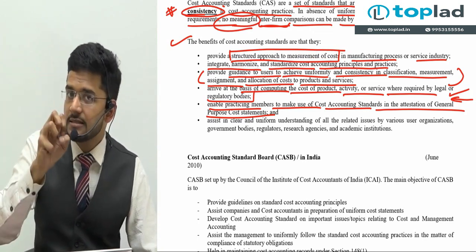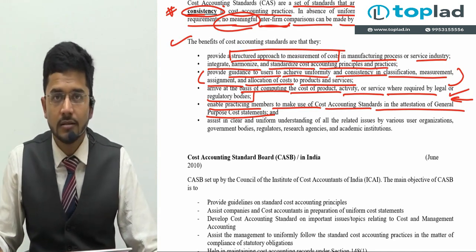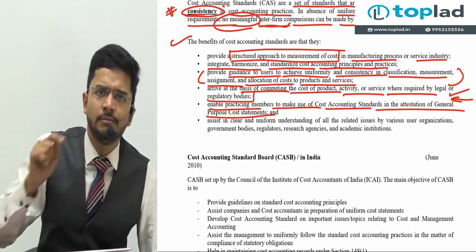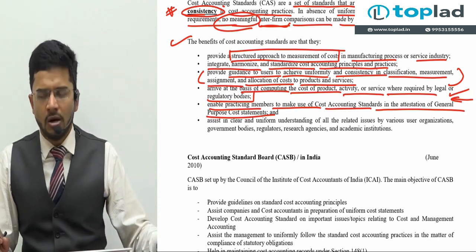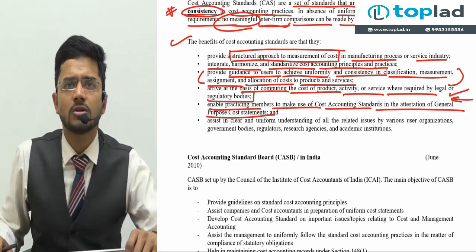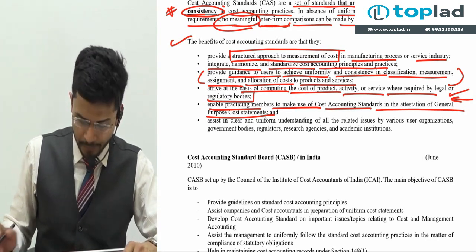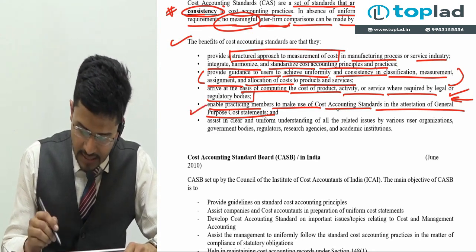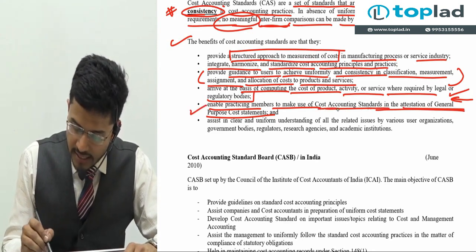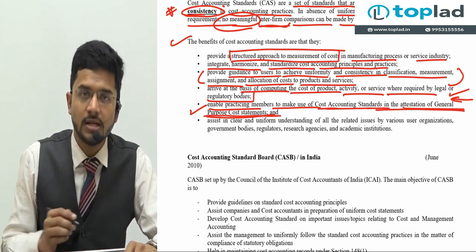To curb this practice, we have cost accounting standards. Cost accounting standards will tell me how much should be allocated, how much should be assigned, how much should be absorbed. So, it enables the practicing member to make use of cost accounting standards in attestation of general purpose cost statements.